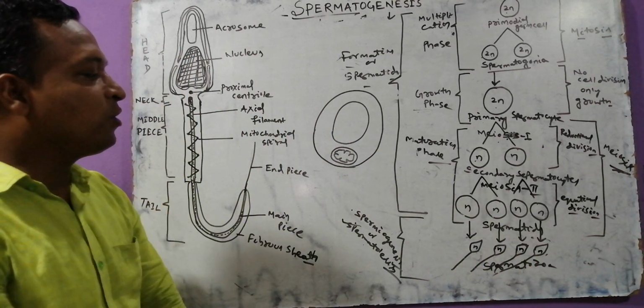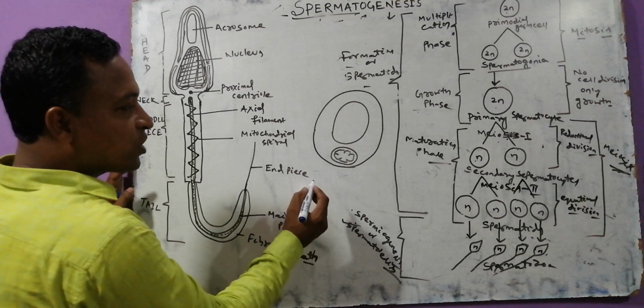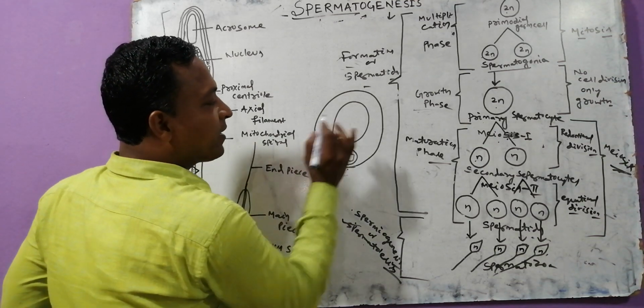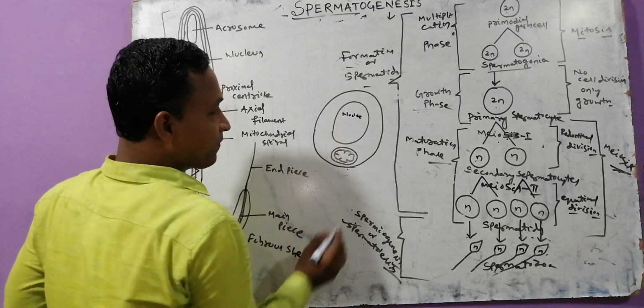It's called spermiogenesis. Yes, this is the structure of the spermatid. Try to understand, my dears. This is a spermatid and try to focus. It has one nucleus.